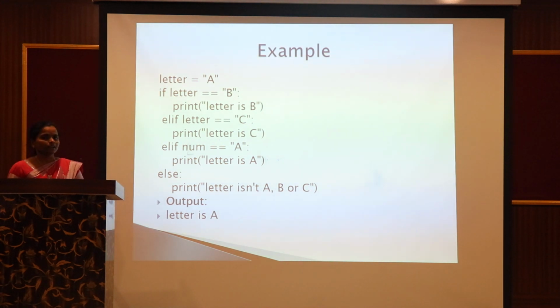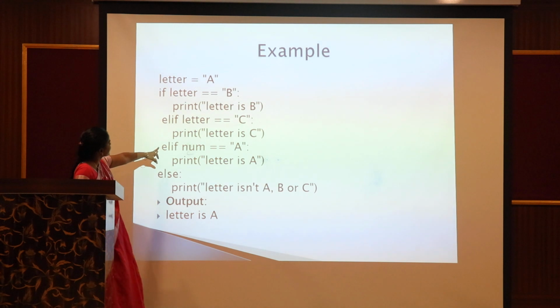Example for the if elif else statement. I declare letter equal to A. If letter equal to B, it checks the condition. No, A equal to B is not true. So it goes to the elif: letter equal to C. This is also not correct.